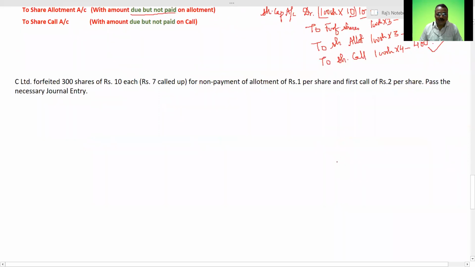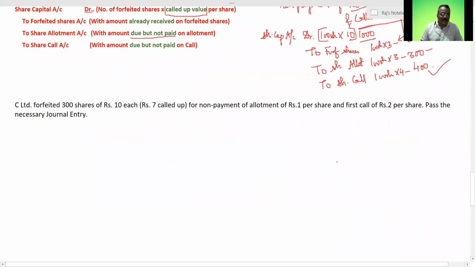Now, coming to the next. Here I have a question for you all. Let's try to understand. Here, C Limited is a company. They have forfeited 300 shares of rupees 10. The called up value given here is rupees 7. So here we are now sure that our called up value regarding the share forfeit is rupees 7. And that fellow has not paid, for non-payment of allotment of rupees 1 per share and first call of rupees 2 per share. So pass the necessary journal entries.